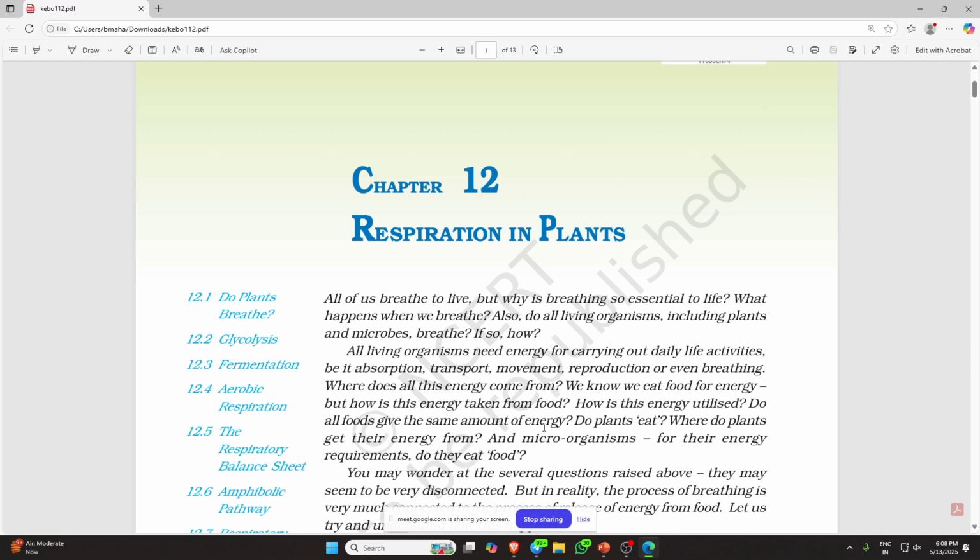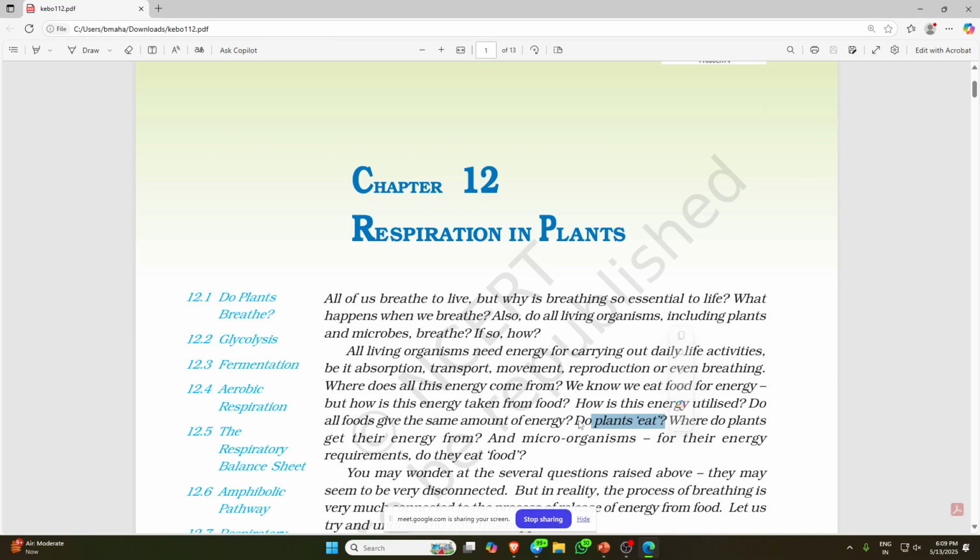Do all foods give the same amount of energy? Is the energy coming from carbohydrate food the same as the energy coming from protein food, or from fat-based food? Then the question is, do plants eat? How do they eat?